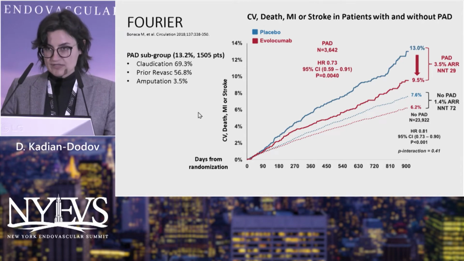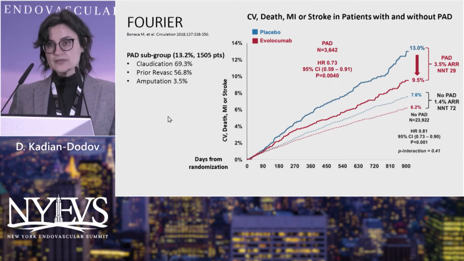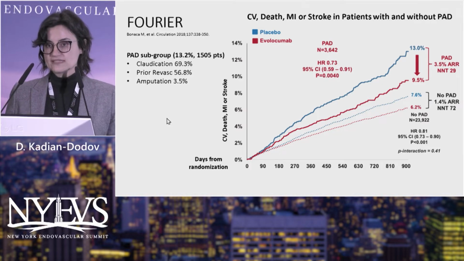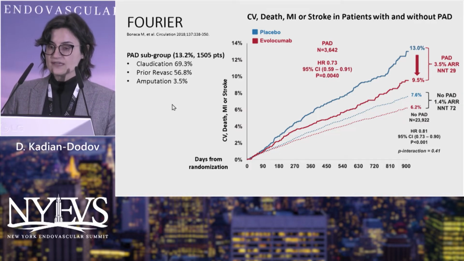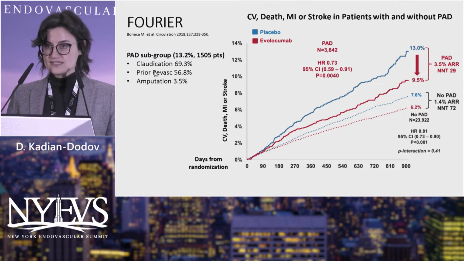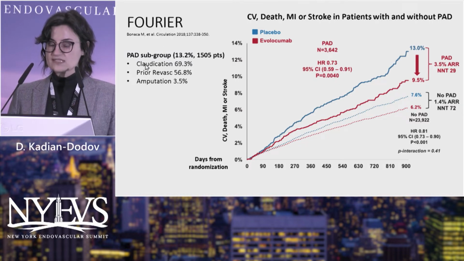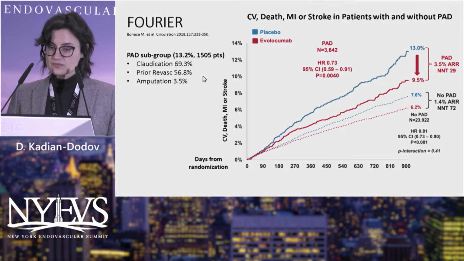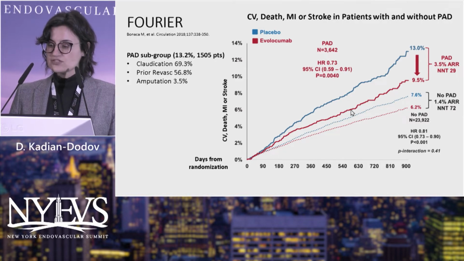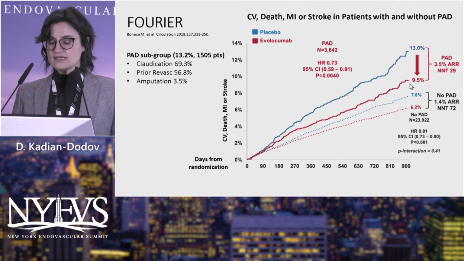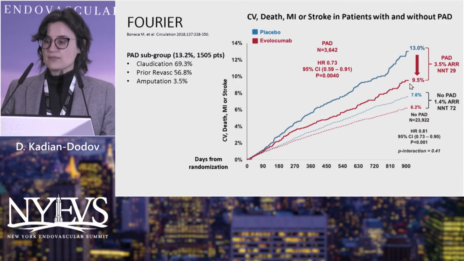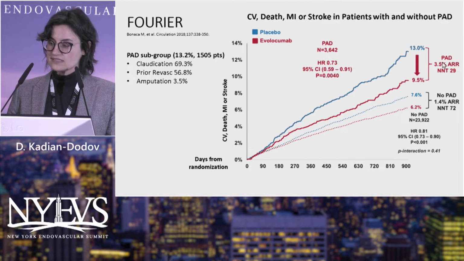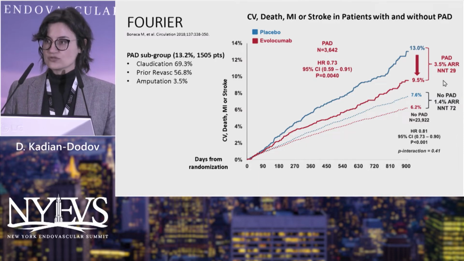Thinking about starting with just lipid-lowering therapy for those patients who can't get to an LDL goal of less than 70 with a high-potency statin, there is data to use the PCSK9 inhibitors, specifically in the PAD subgroup from the FOURIER trial. There was a variety of manifestations of PAD, from claudication to amputation, and we can see that in those patients who received evolocumab, there was a significant reduction in cardiovascular events, death, MI, or stroke in patients with PAD as well as without, a number needed to treat of 29.